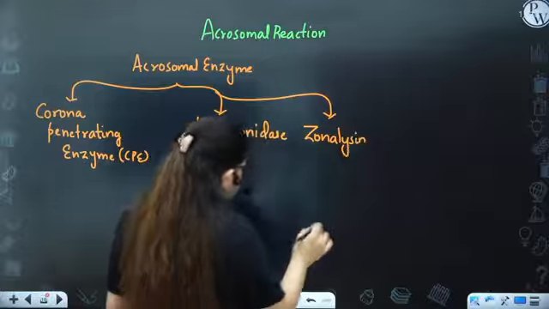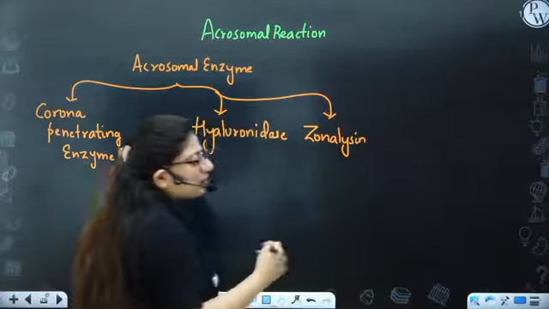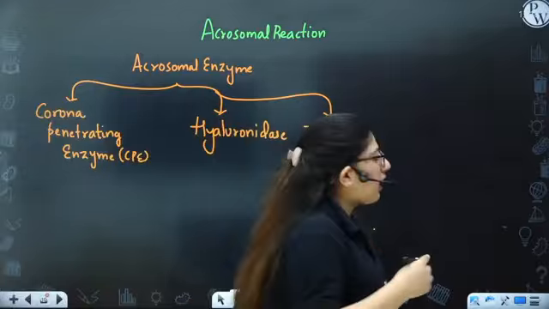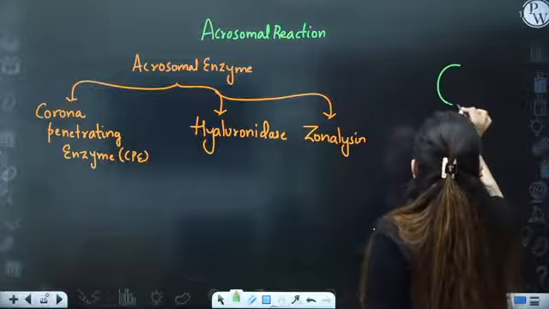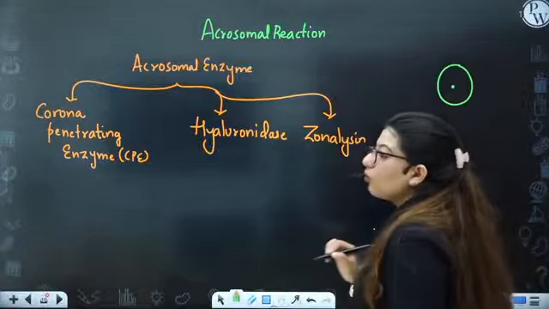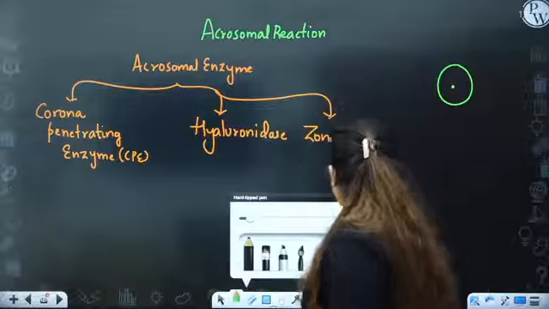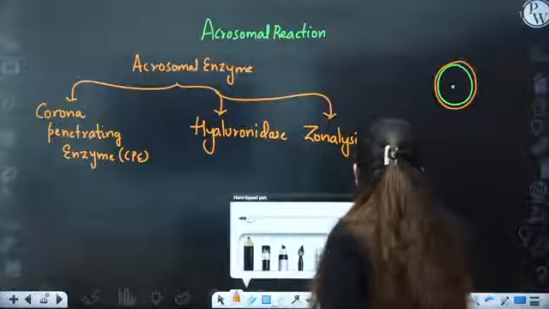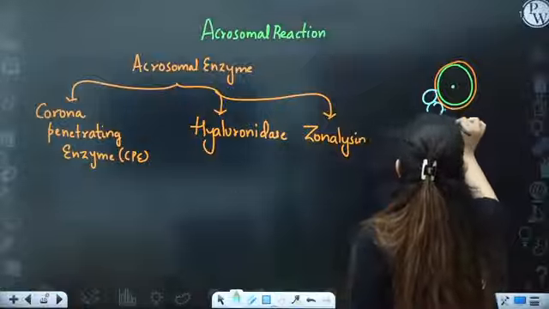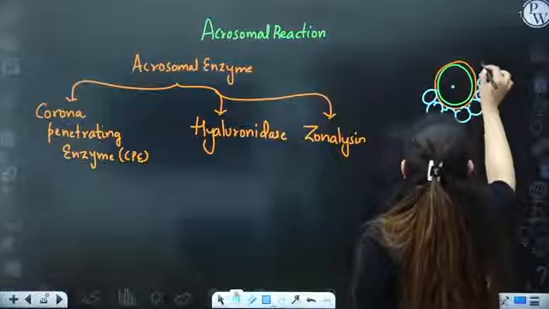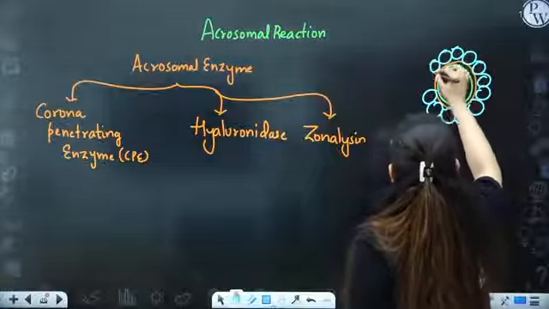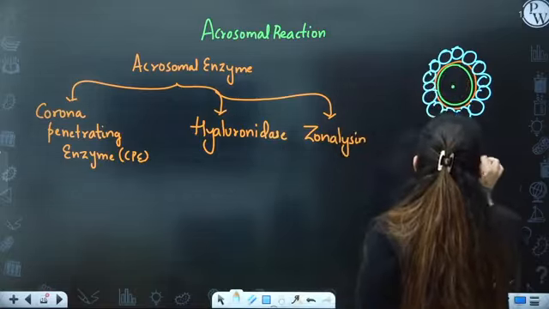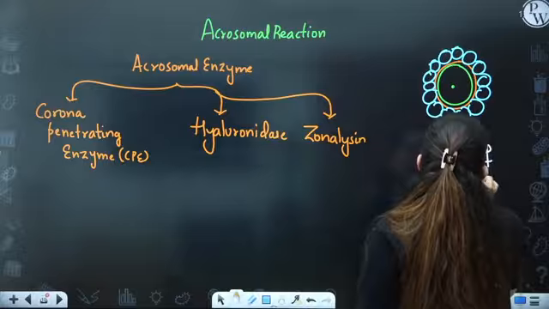Let's draw the structure of the oocyte and what other layers it has, what is present in the fallopian tube after ovulation. As we have already discussed, there will be a center cell, the queen cell, that's the secondary oocyte, which is surrounded by a glycoproteinaceous layer, the zona pellucida, and a lot of cells known as the corona radiata. So we have these cells of the corona radiata.